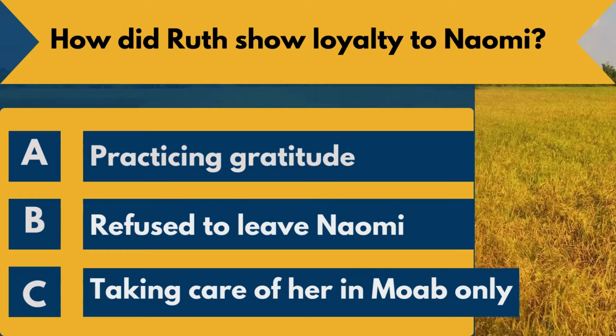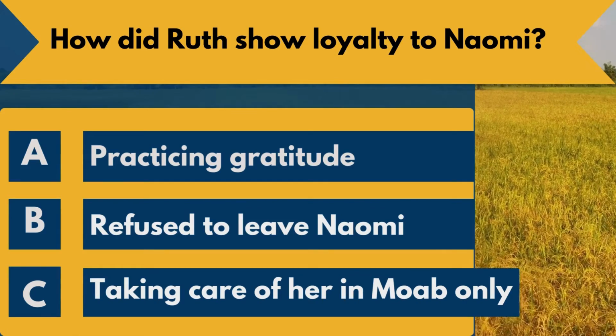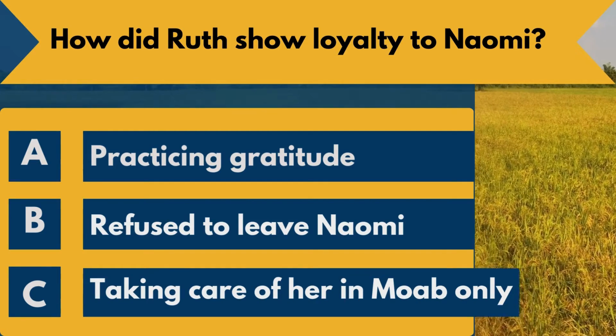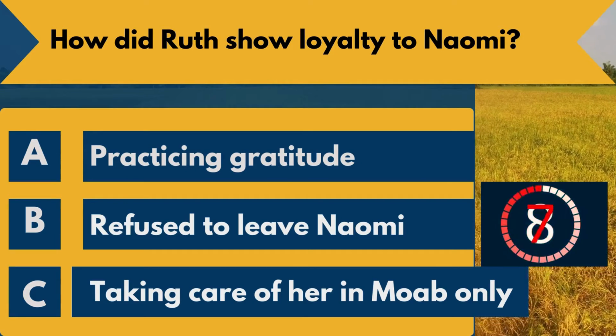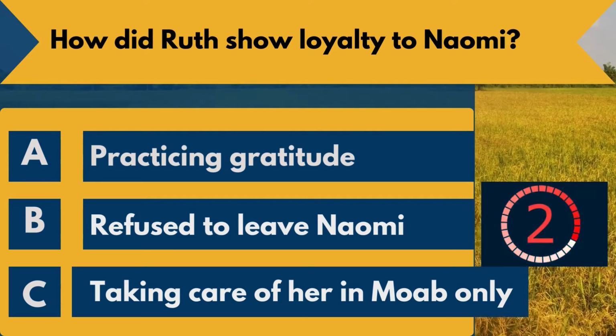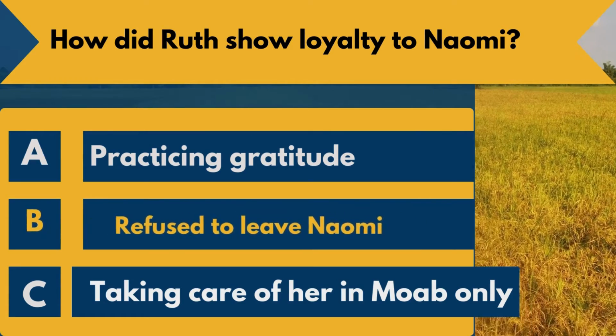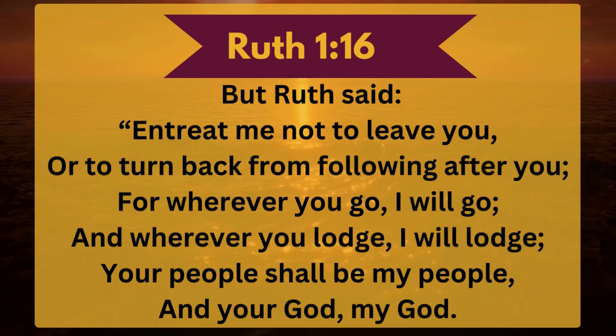Question 4. How did Ruth show loyalty to Naomi? A. Practicing gratitude. B. Refused to leave Naomi. C. Taking care of her in Moab only. The correct answer is B. She refused to leave Naomi. Ruth chapter 1 verse 16. But Ruth said, "Entreat me not to leave you or to turn back from following after you. For wherever you go, I will go, and wherever you lodge, I will lodge. Your people shall be my people, and your God, my God."